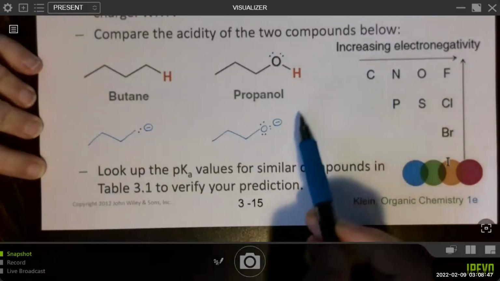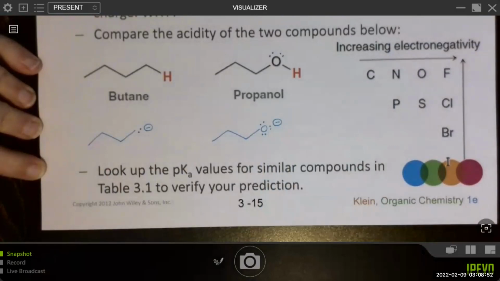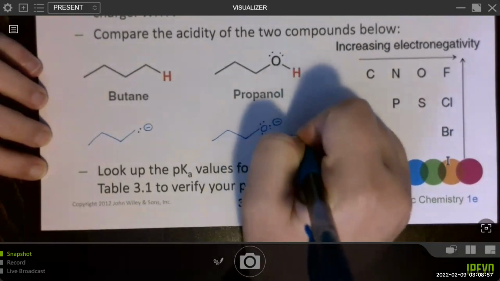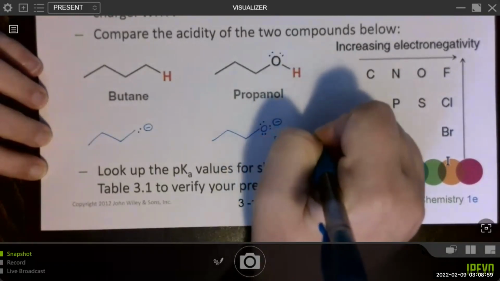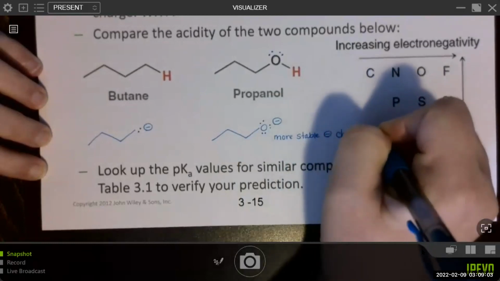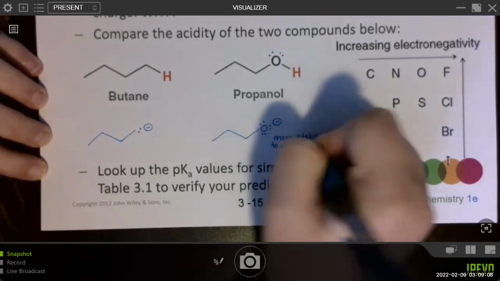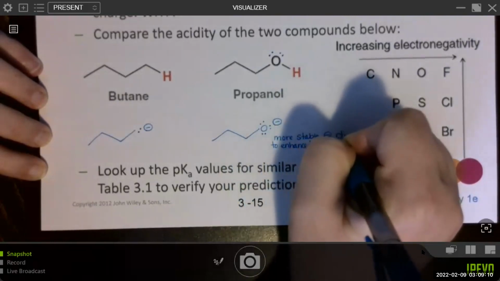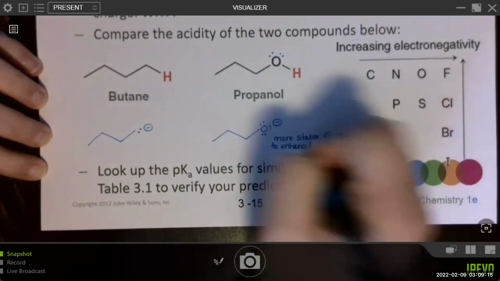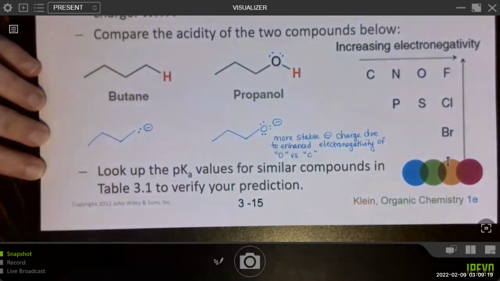So it's predicted to be able to stabilize the extra electron and negative charge more effectively. So we'll say this one should be the more stable negative charge due to the enhanced electronegativity of oxygen versus carbon.